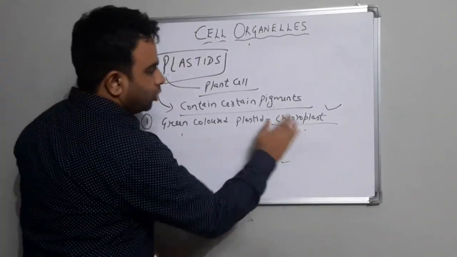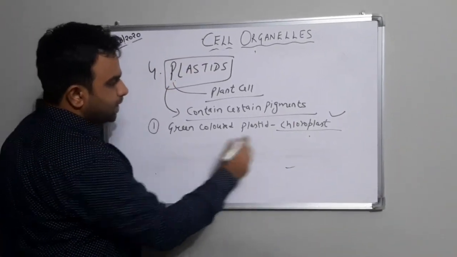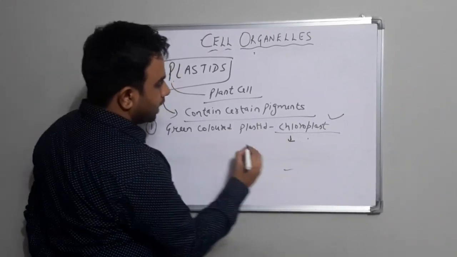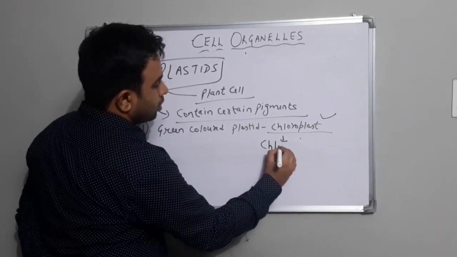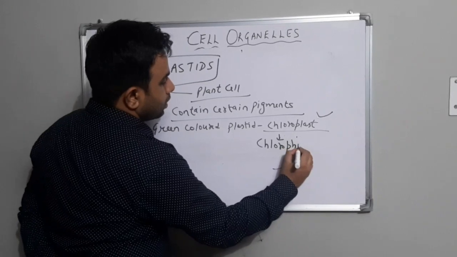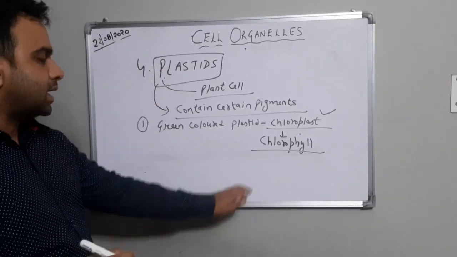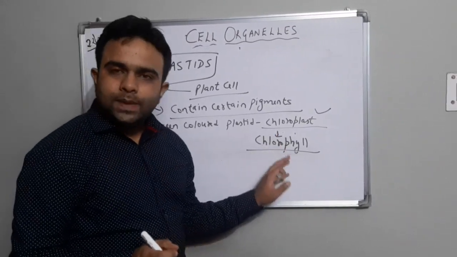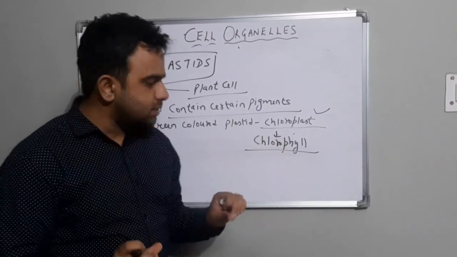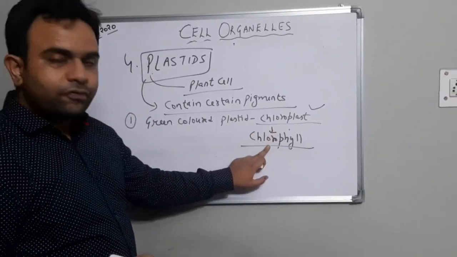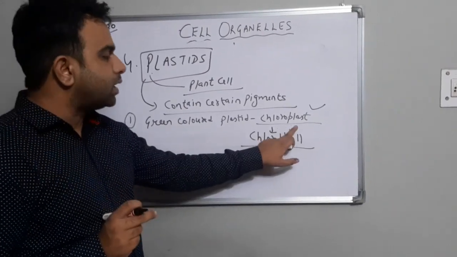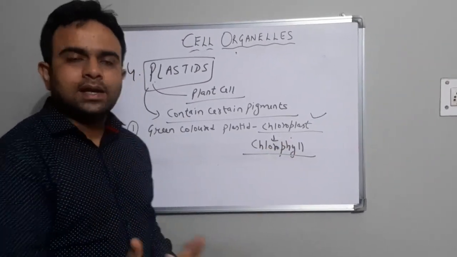If I talk about chloroplast, chloroplast contains chlorophyll, and chlorophyll you must have studied in class 6th as well as in class 7th. Chloroplasts are found in the leaves of plants where chlorophyll is the pigment which is found in chloroplast and it provides green color to the leaves.